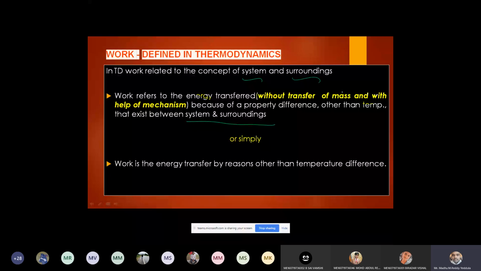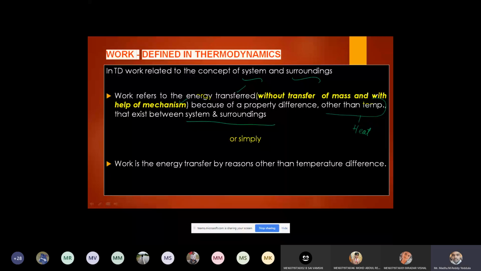There should not be any transfer of mass, and there should be energy transfer, but without the difference of temperature, because if temperature difference is there, that is nothing but heat, it's not work. Always heat will flow due to the temperature difference only, but work is the energy transferred because of the property difference. That property should not be temperature; it may be pressure or volume or entropy, etc.